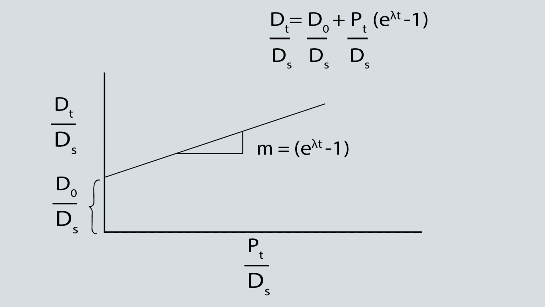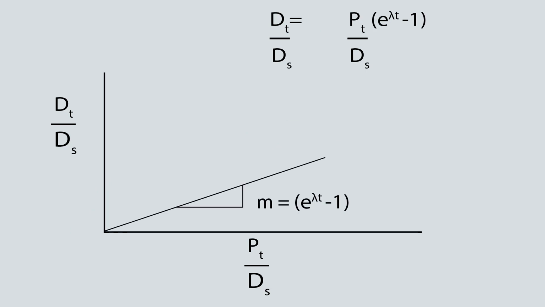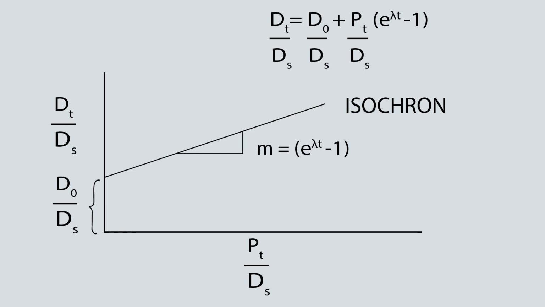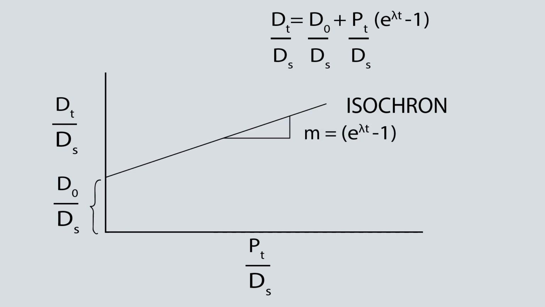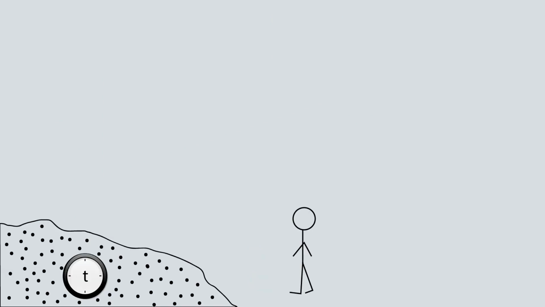information about time. So if D0 over Ds is there in the equation or not, our slope is fixed, so time is not modified at all, and this linear curve is called isochrone, as the slope is constant at every point and hence the time. Now it is time to see our radioactive clock.